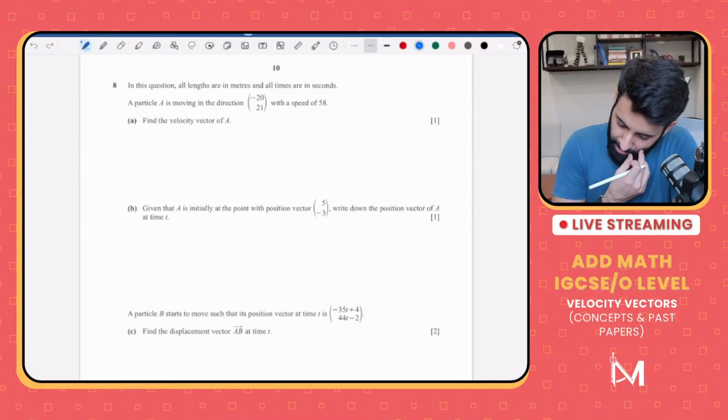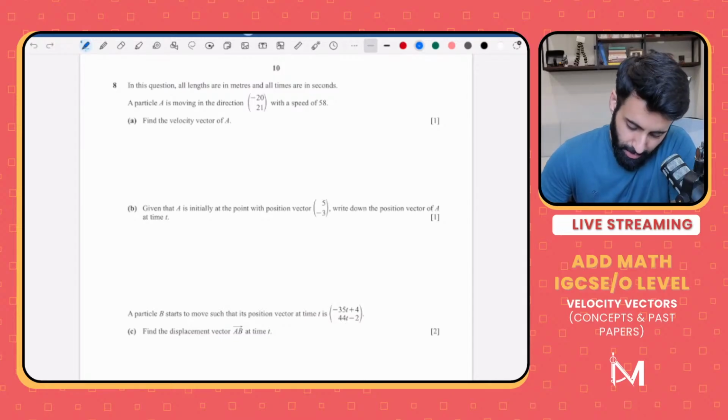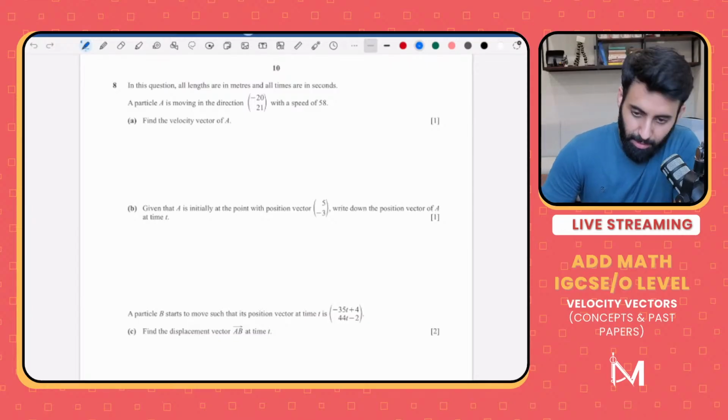A particle B starts to move. So what are we given? We're given OB. What's that equal to? That's equal to minus 35t plus 4 and 44t minus 2. Now we're supposed to find AB. How can you find AB?